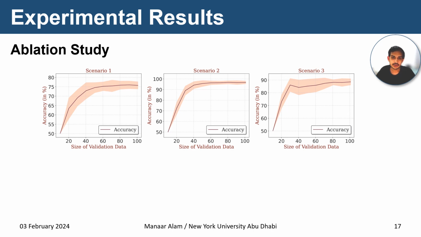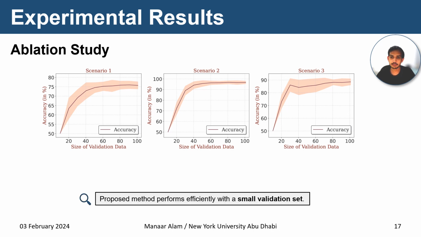Next, we present an ablation study based on the size of validation data that we used to build a Gaussian mixture model in the offline phase. We observe that as we increase the size of validation data, the accuracy of our method increases but saturates after some specific size. So we conclude that our proposed method can perform efficiently without requiring a large amount of validation data.